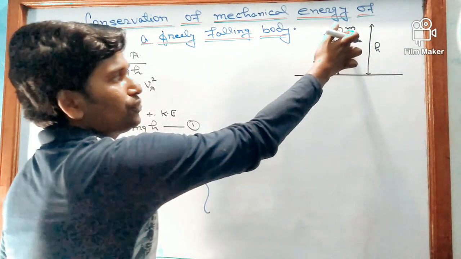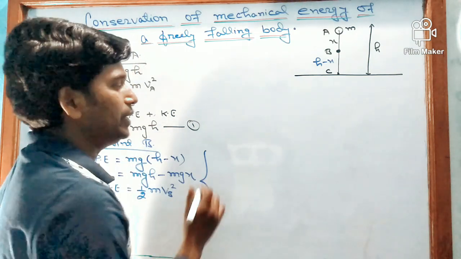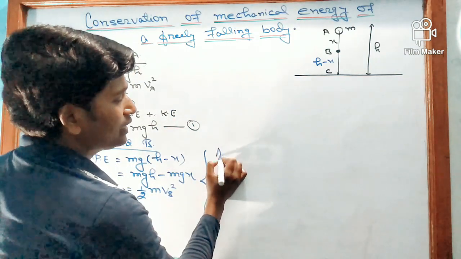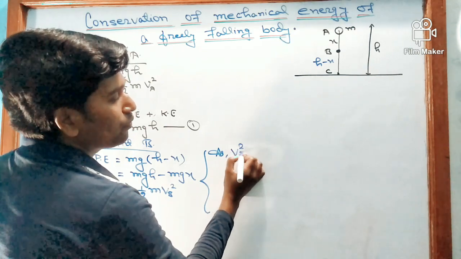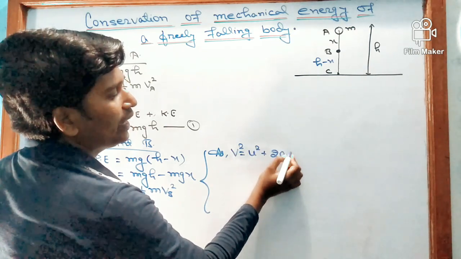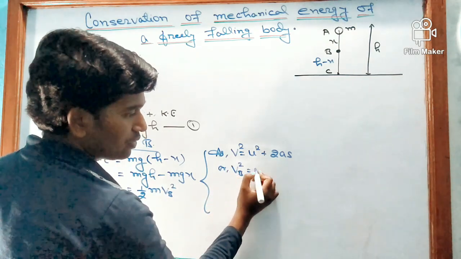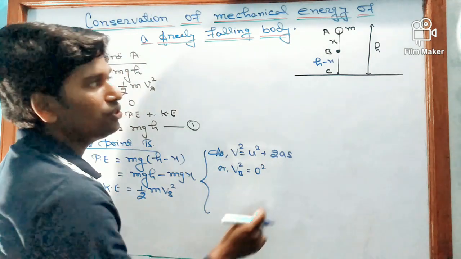As the body falls freely, it will acquire some velocity at point B. So let us find it using the equation of motion, v squared is equal to u squared plus 2as. So we can write vB squared is equal to 0 squared, why 0?